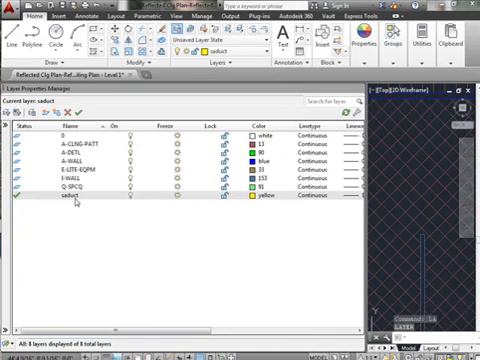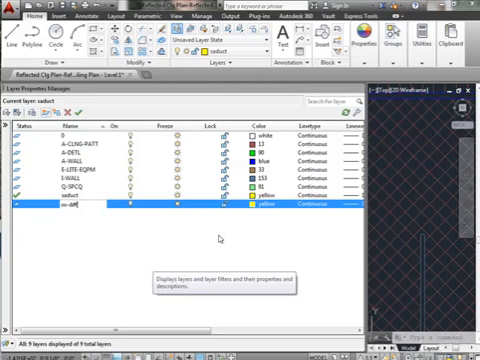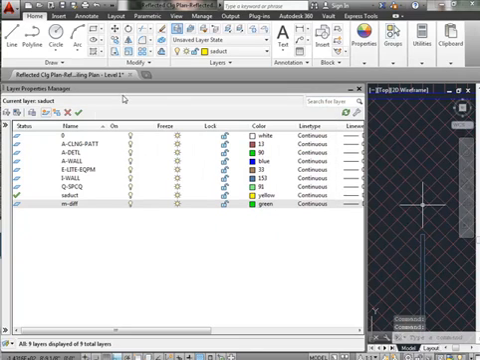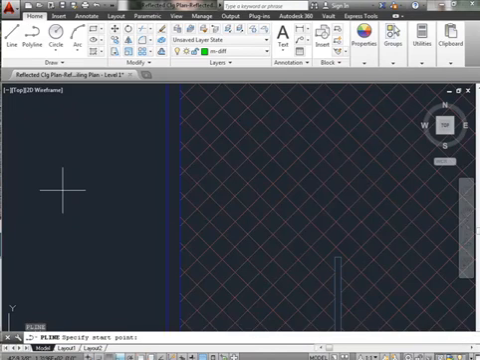Before I do that, I'm going to go into my layer dialog box and make a new layer. I'm going to call it M for mechanical, dash DIFF, and I'm going to make it color green. And I'm going to set that current, close this, and I'll come out here and I'll just simply draw a